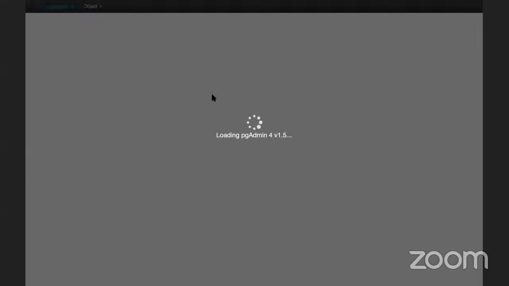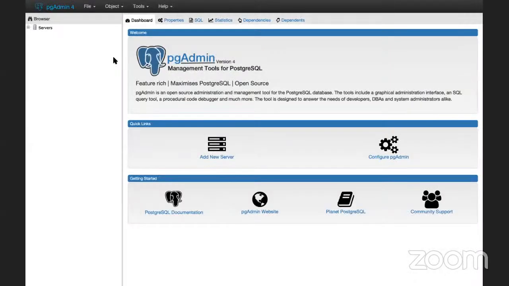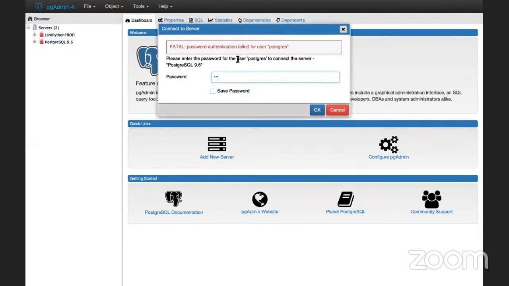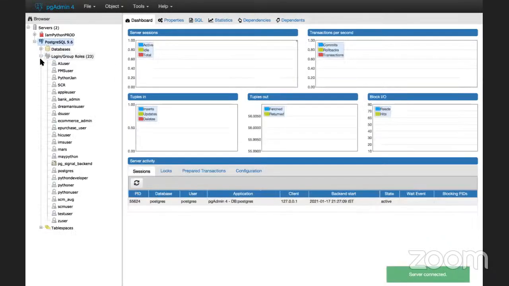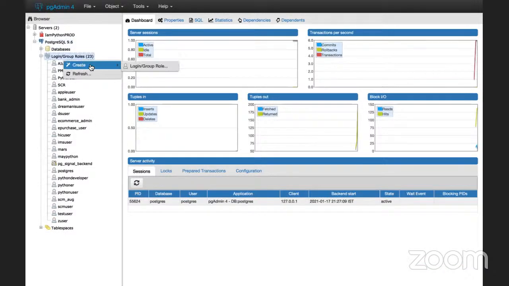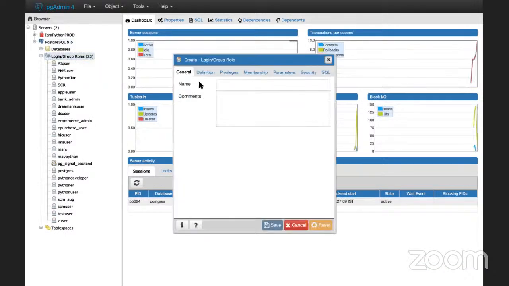I'm also going to create a new user, which we already did previously. The username is e-user, and this is for e-commerce.